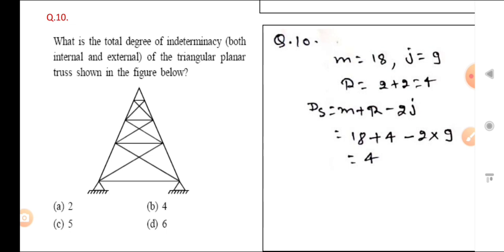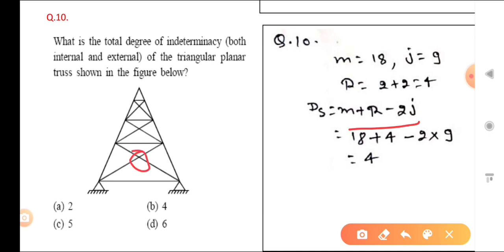What is the total degree of indeterminacy, both internal and external, of the triangular planar truss shown in the figure? So what is the formula? That is equal to M plus R minus 2J. Again, you should not include that as a joint. If you include that as a joint, you would have to count the members 1, 2, 3, 4, but we are not taking that as a joint, so we will only count 2 members there, 1 and 2. When you count that thing as a joint, you have to increase the members also.